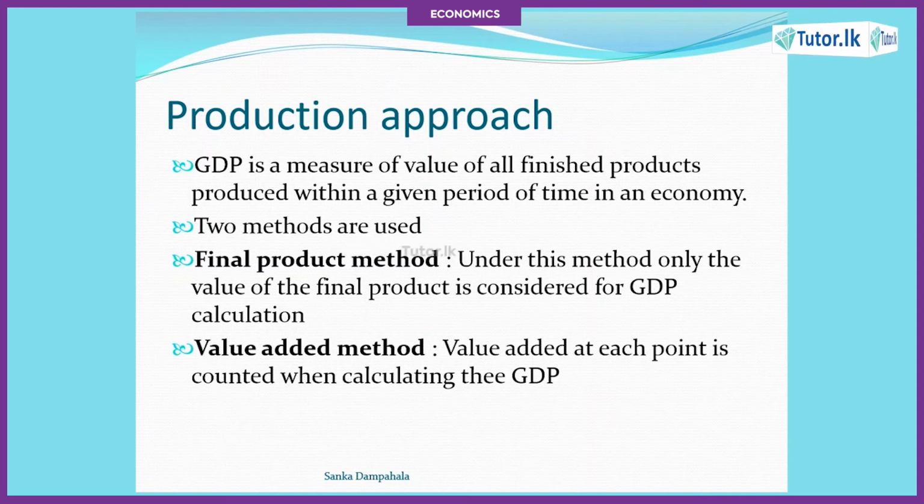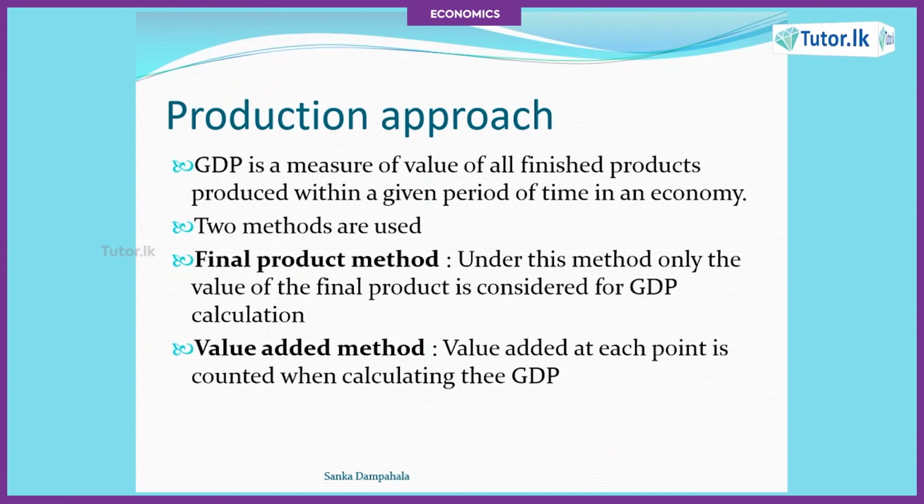The product is going through 4 different processes. In these processes, some amount of value will be added to the product. In the value added method, let's say there is a product called A and it is going through 4 processes. You look at, in the first process, what is the value it is adding.